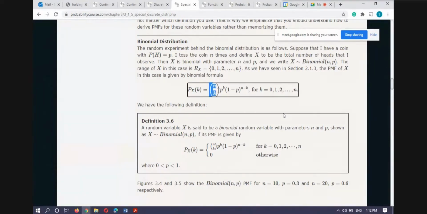nCk, this is actually the nCk combination, if you remember. nCk means n factorial divided by k factorial, and the denominator also has n minus k factorial. So n combination k.